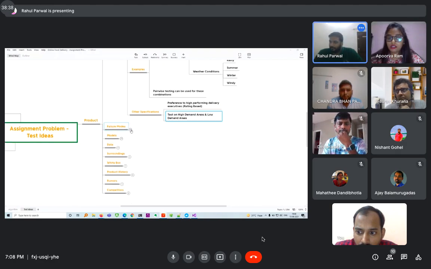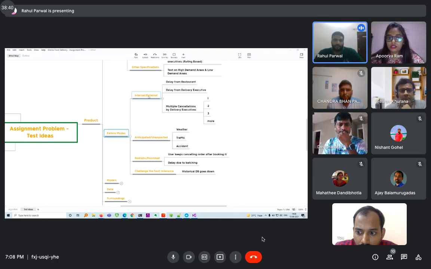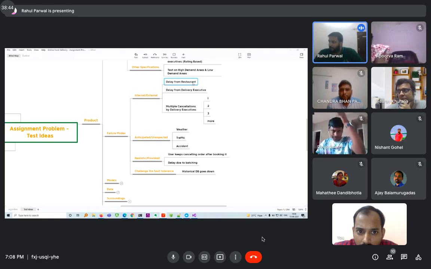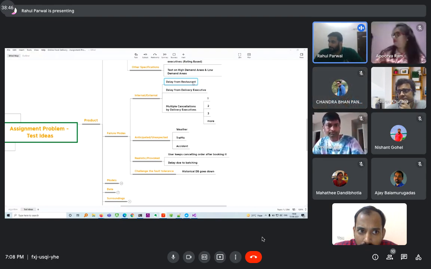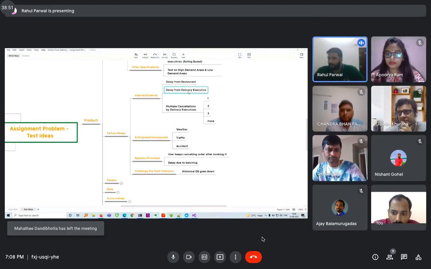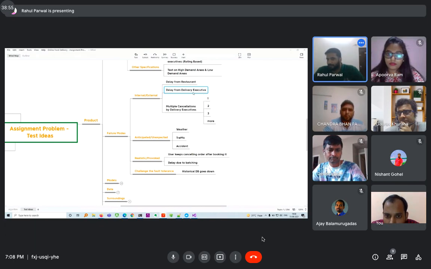Next is the failure modes. So there can be internal and external failures, like a delay from a restaurant. There could be some abrupt delay from a restaurant which is not planned for, or similarly for a delivery executive there could also be a delay. For example, maybe the bike broke down or something like that.